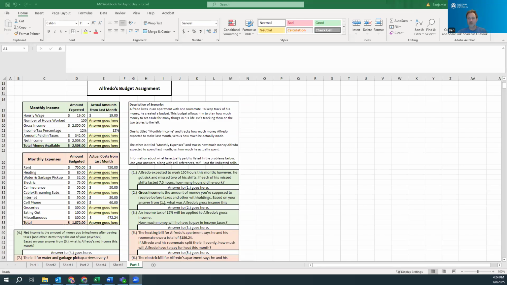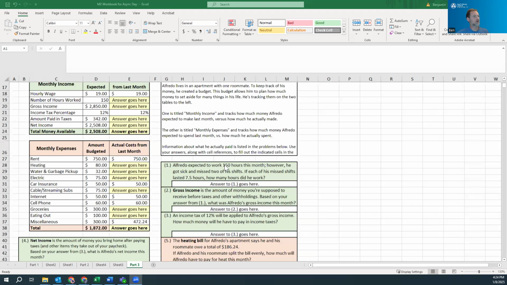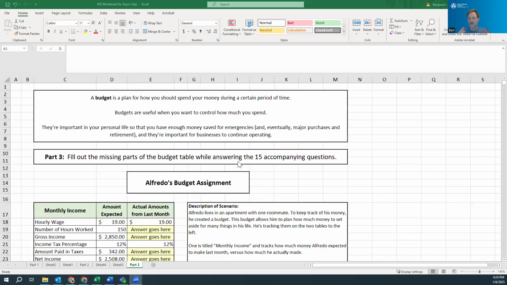I'm not sure we're going to cover this in one video or two, but this is the last part of the Module 2 workbook, and we're focusing on budgeting here, which is a really important concept for life. It does connect to the milestone, so there'll be some budget work in that. And yeah, let's jump into it.